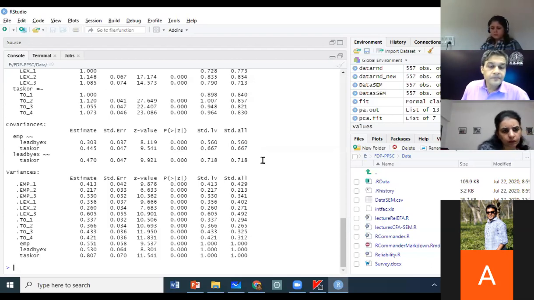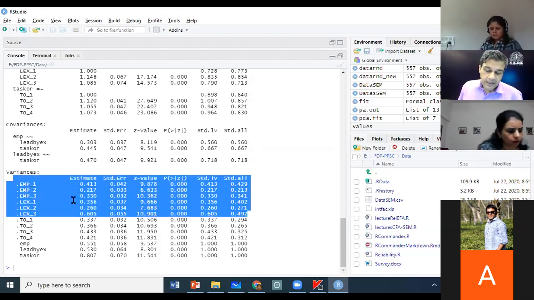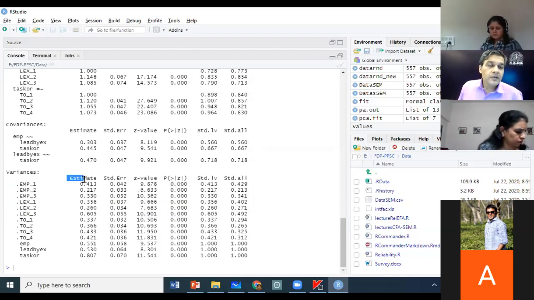Is that okay? And then the last one is variances that it has estimated of the factors. This is something that we don't really use. You should only look that these values should not be negative, because variances cannot be negative. Variances are squared numbers. Okay.